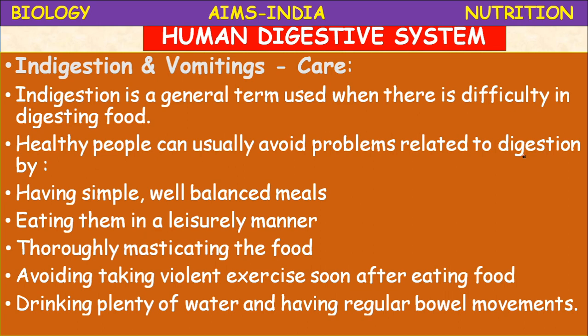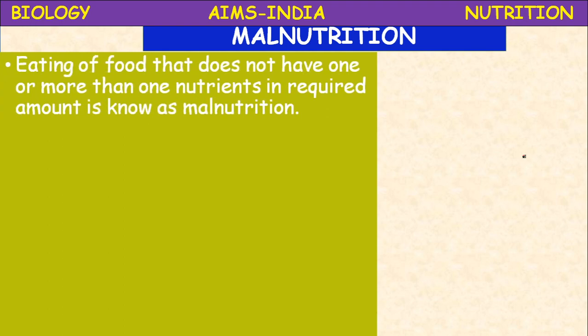Okay, children, let us proceed. Malnutrition. Before going to malnutrition, particularly at the time of vomiting, sometimes greenish vomit, usually called bilious or liverish, with a bitter taste, is the result of eating rich meals over several days.